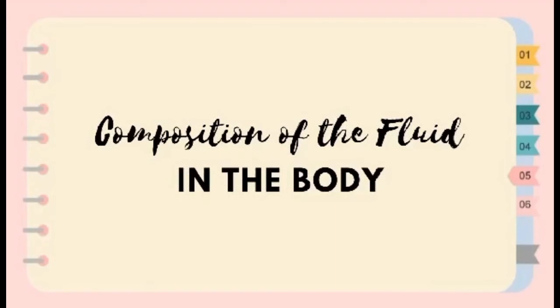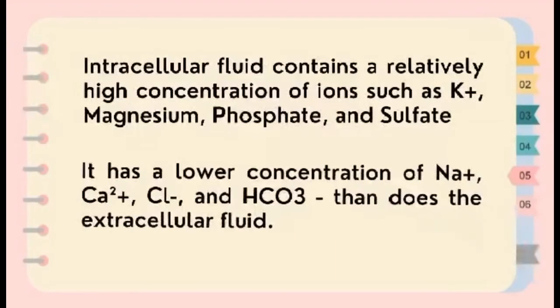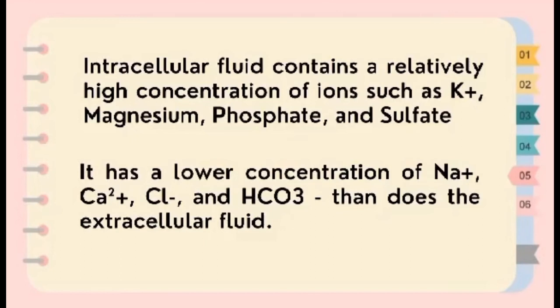Composition of the fluid in the body. Intracellular fluid has a similar composition from cell to cell. It contains a relatively high concentration of ions such as potassium, magnesium, phosphate, and sulfate compared to the extracellular fluid.